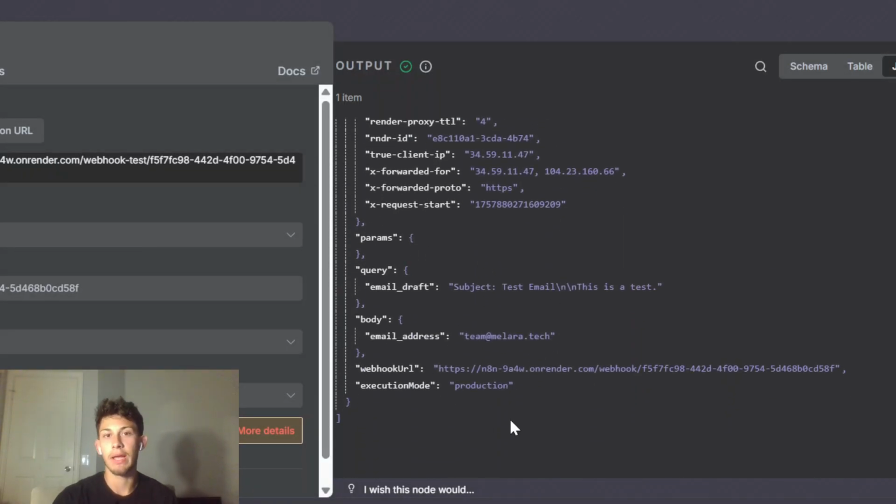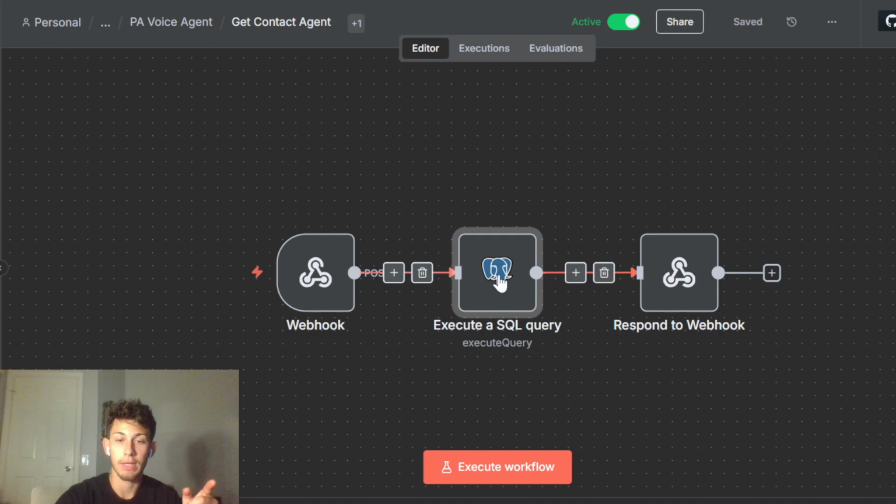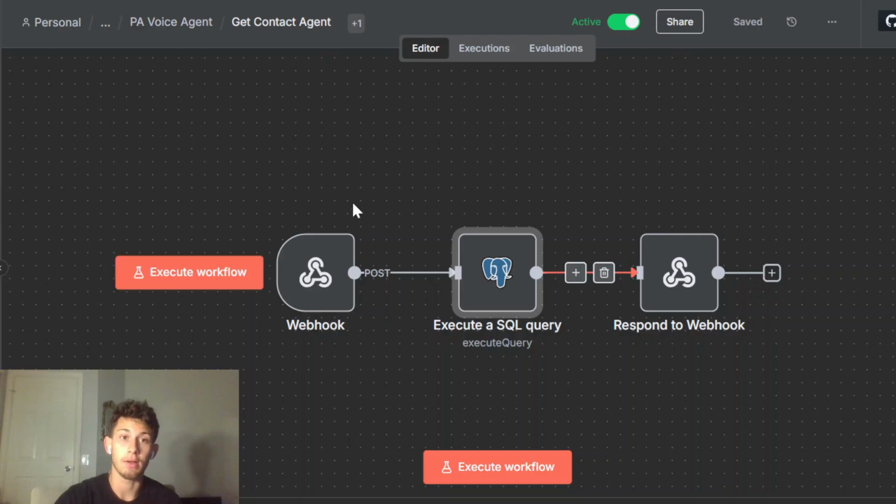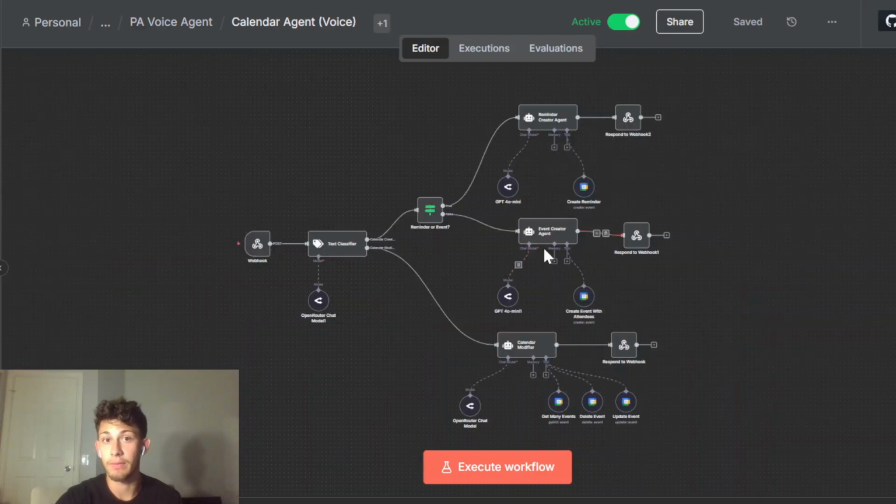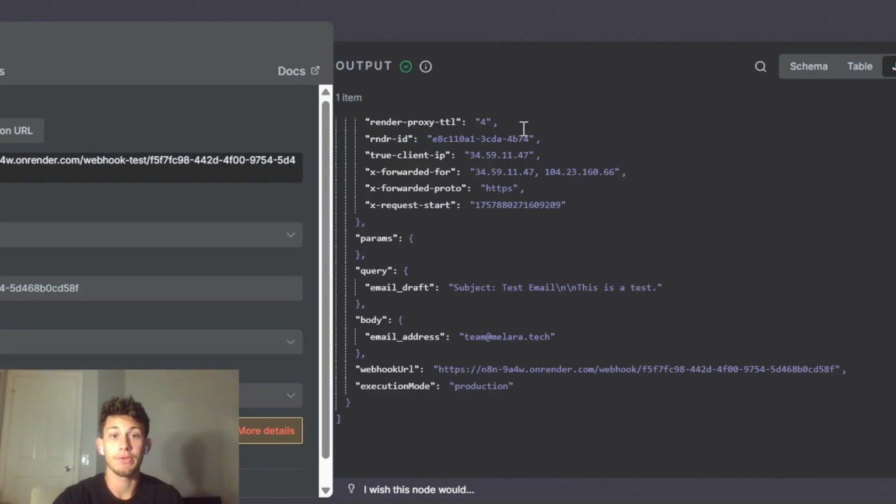When we talk to our AI agent and we say, hey, send an email to Levi, tell him this is a test, it creates an email draft and it uses the email address it got from this get contact tool. This get contact tool is pretty important for the rest of the system because it needs the contact to create a calendar event with an attendee and so on, and also obviously to send an email. So this is the input data. We have our email draft and our email address.